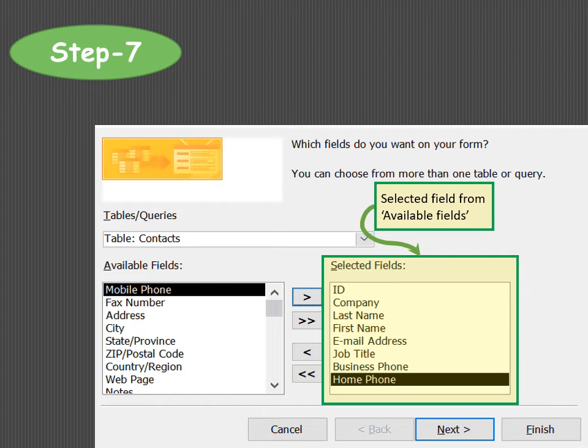In step 7, all the fields which you want to use in your form have been shifted from the available fields into the selected fields. Then click on the next button.